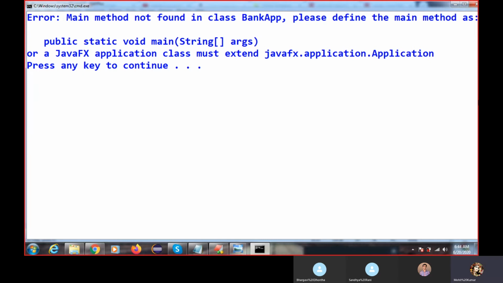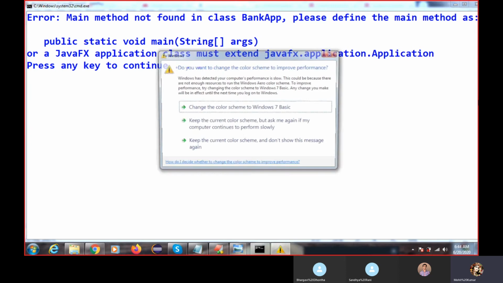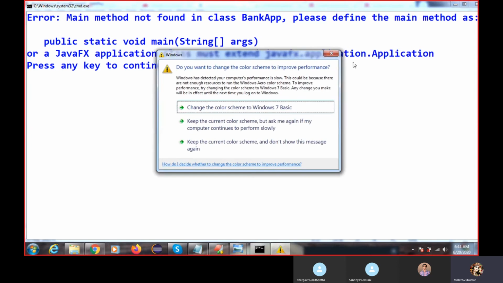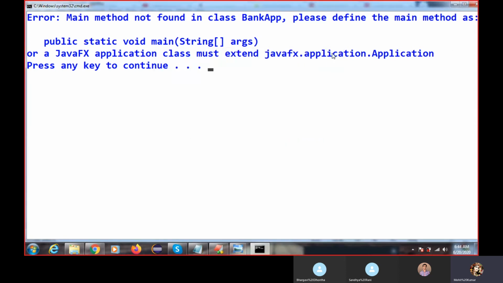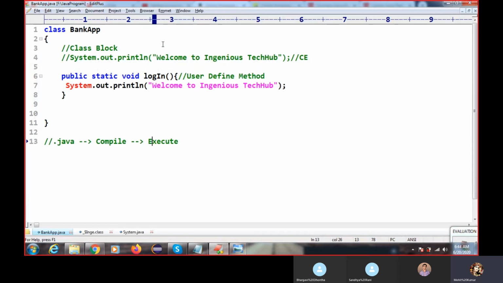Sandhya, you were telling the answer, but your answer is not proper. Okay, no problem. You can speak, then you can learn it. So why is the main method required? See, main is also one type of method, right? So we will learn this. First I want to give you an overview of this main method.